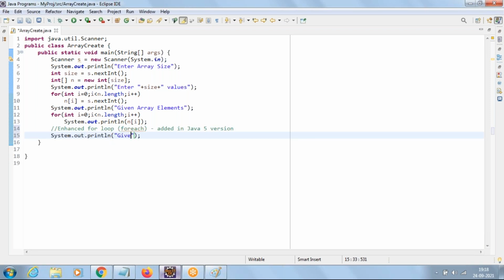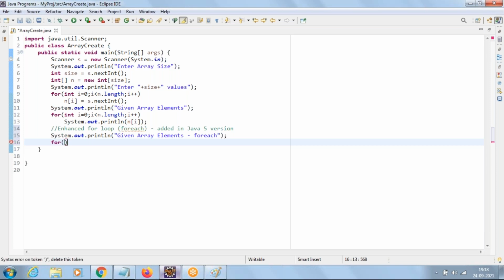Let us see how to use this enhanced for loop. Go with the message, given array elements using for each, then say the same keyword for. Then what is the data type of the array here? Integer, so we write int here. If the array is of type double, we should write double. If the array is of type String, we should write String. So this data type is the array data type.